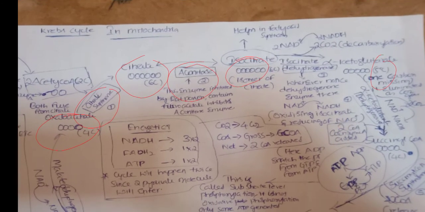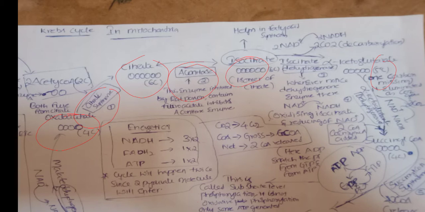The enzyme we are using is isocitrate dehydrogenase. We already discussed in the previous lecture that with a dehydrogenase enzyme, either NAD plus is converted to NADH, or FAD is converted to FADH2, or NADP plus is converted to NADPH.